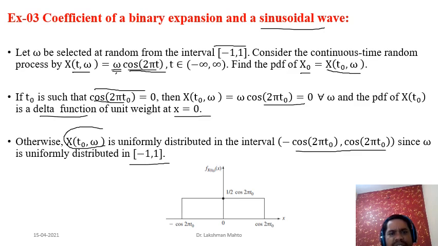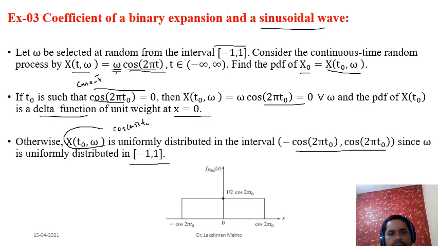T naught we have taken as fixed, and otherwise, here we are taking a scenario where cosine of 2 pi t is not equal to 0. This one, the first one, is case one. And this is case two, when cosine of 2 pi t naught is not equal to 0.